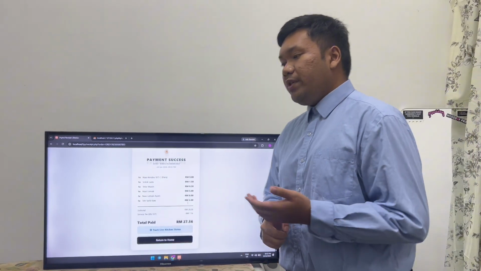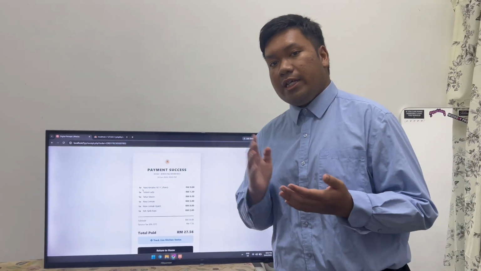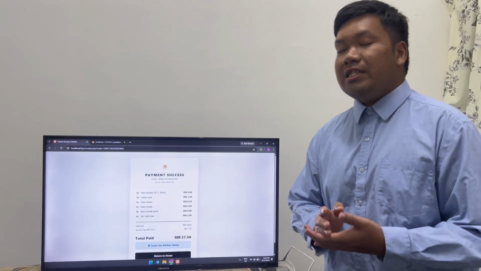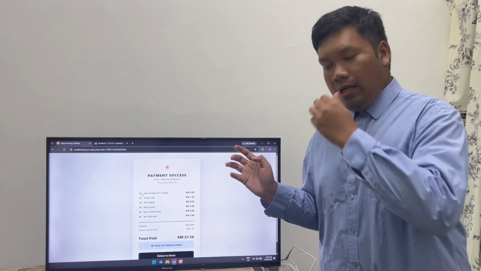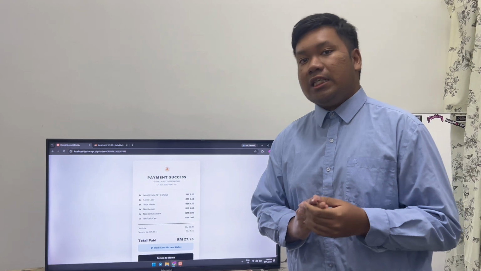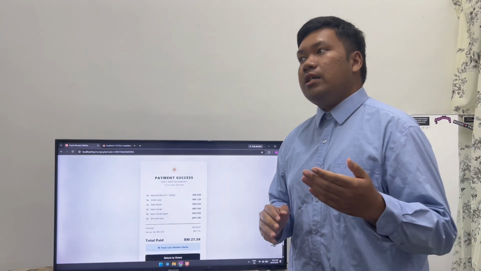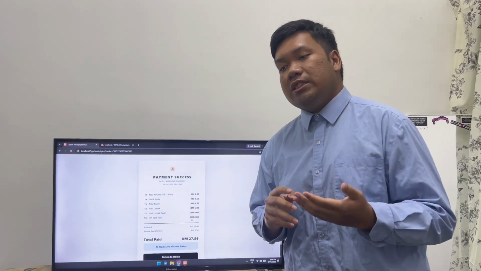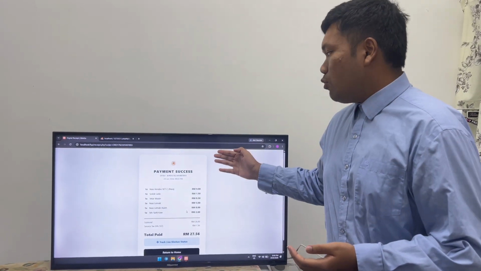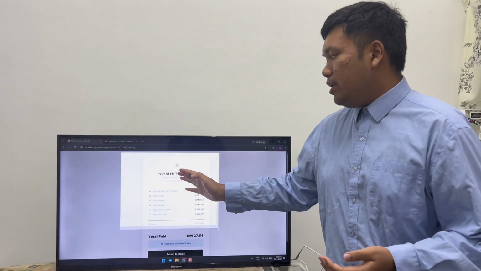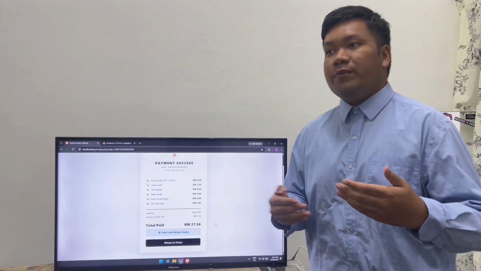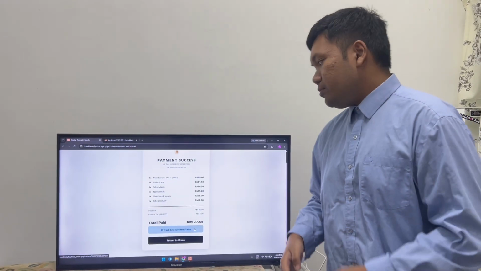But if they continue with the guest, they cannot see their live kitchen status, because they have no past order history if they didn't log in with our system. So if they want to know the food is ready, they need to screenshot their invoice or receipt, and they will look manually if the food is already done or not.